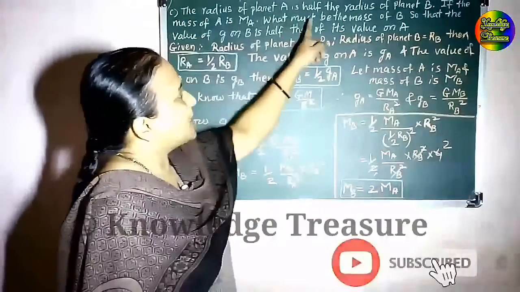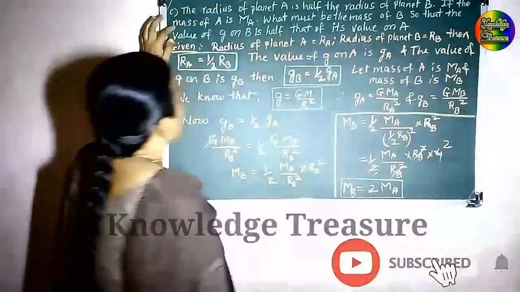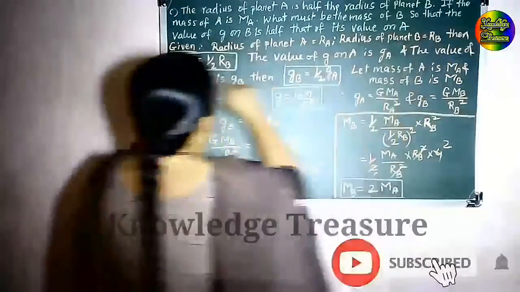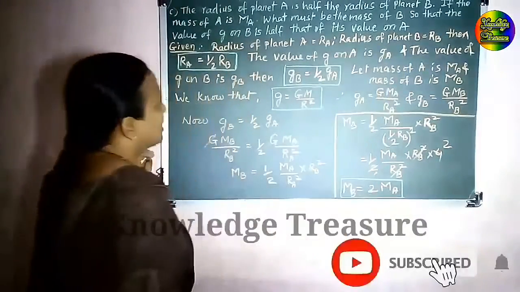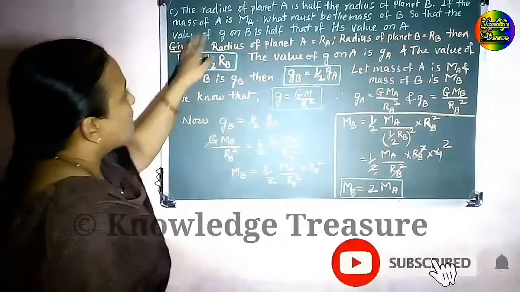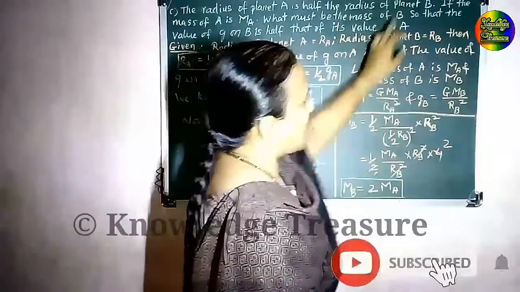The radius of the planet A is half the radius of the planet B. If the mass of A is Ma, what must be the mass of B so that the value of g on B is half that of its value on A? What is given in this question? We have to find out the mass. What must be the mass of planet B?